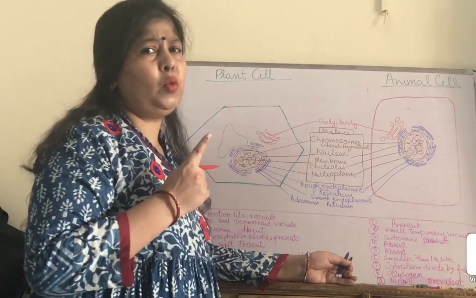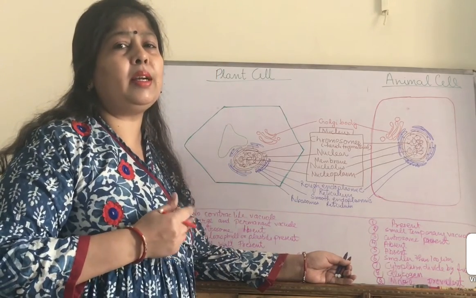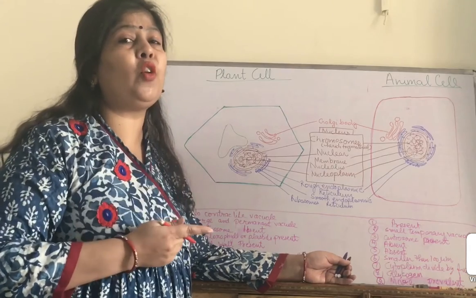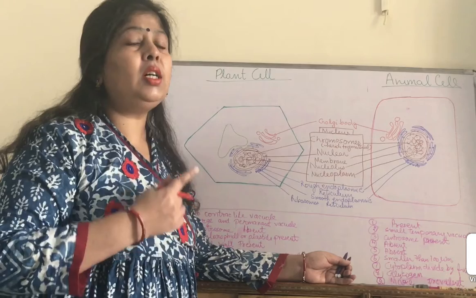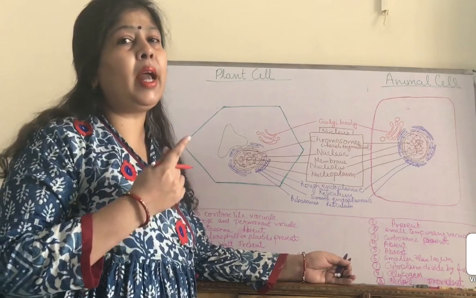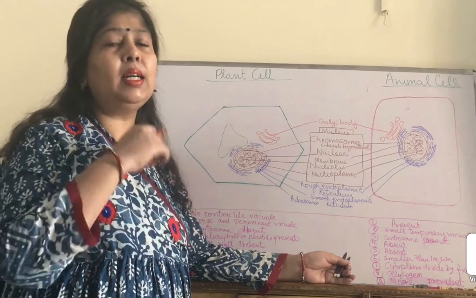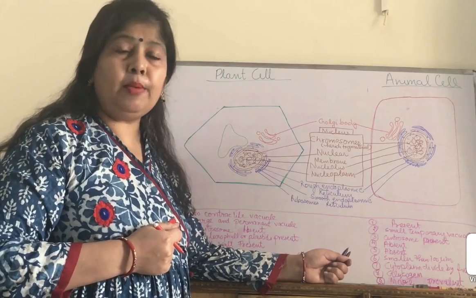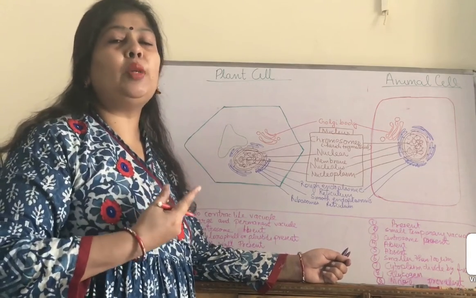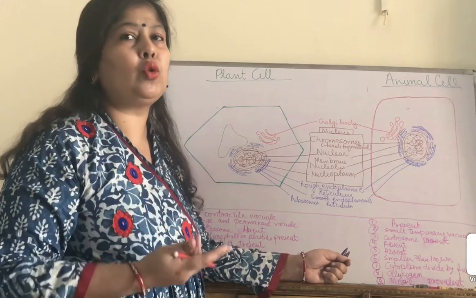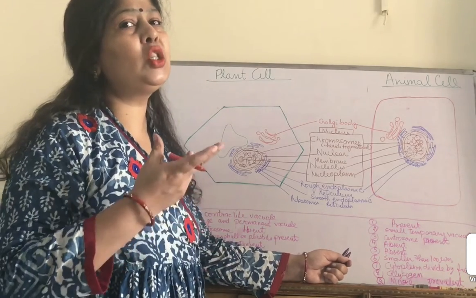One more important thing about the Golgi body is that it also helps in acrosome formation in the sperm. The uppermost part of the sperm's head is called the acrosome, which is filled with different types of enzymes that help in dissolving the wall of the egg. So the Golgi body also helps in acrosome formation of the sperm.